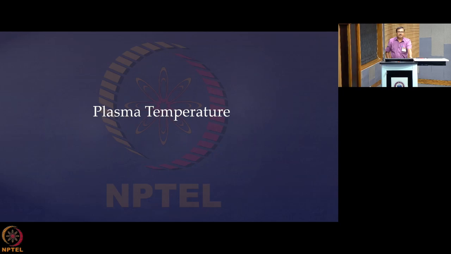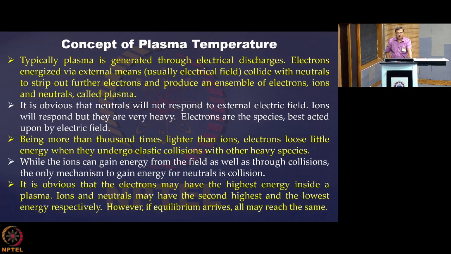So now I will come to the concept of temperature. Already I am telling you about different types of temperature in the plasma from the beginning, without introducing exactly what plasma temperature is. Now when we talk about temperature, we never think of different kinds of temperature. Suppose I want to say that the temperature of this room is this much, or this object is at this temperature, then we never think of different kinds of temperatures inside that room or for that object. We always consider that it is the same, the temperature that is reigning over there.